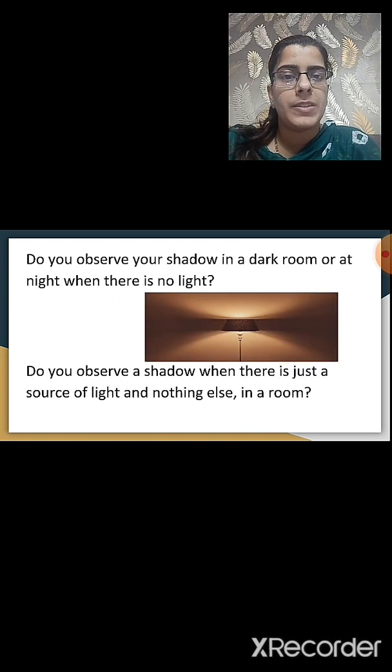Now, do you observe your shadow in a dark room or at night when there is no light? Does our shadow appear in the dark room? No. Do you observe a shadow when there is just a source of light and nothing else in a room?